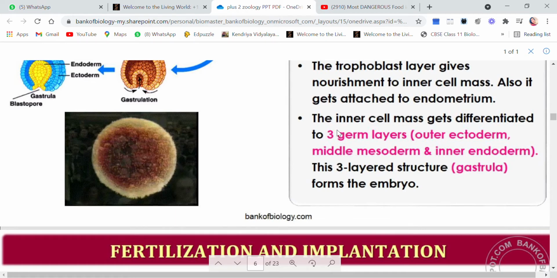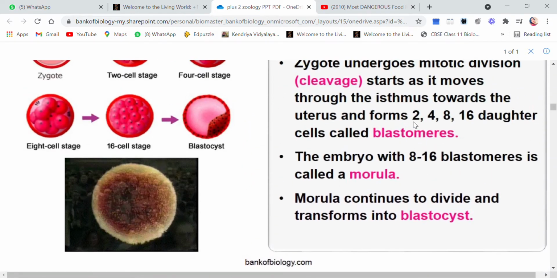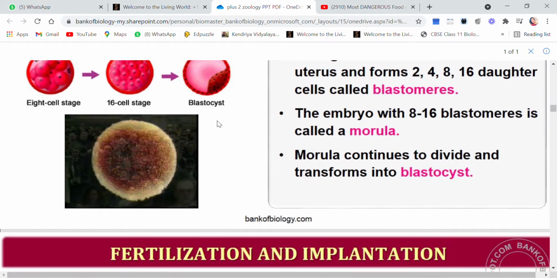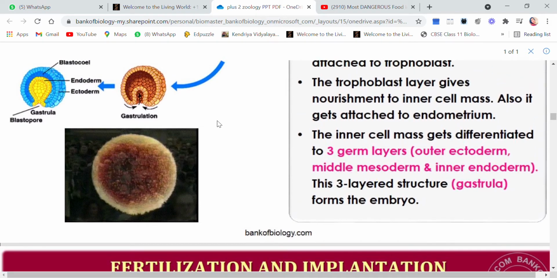Now the inner cell mass, that is these cells which are at a particular corner and they are also attached to the trophoblast, these inner cell mass get differentiated. These are the cells which will again divide. You know what is differentiation?